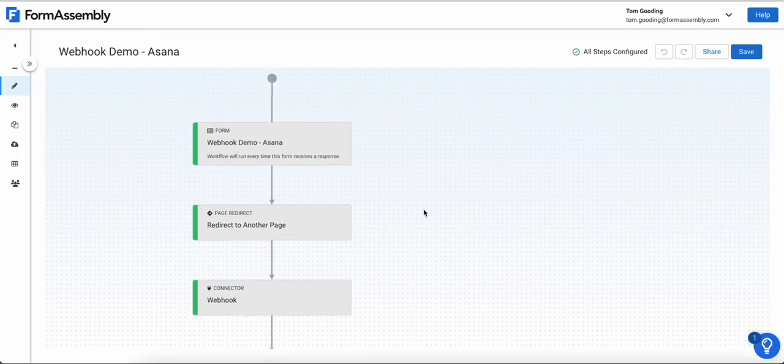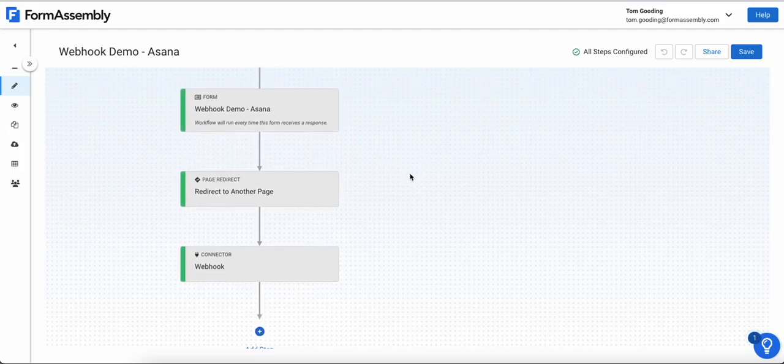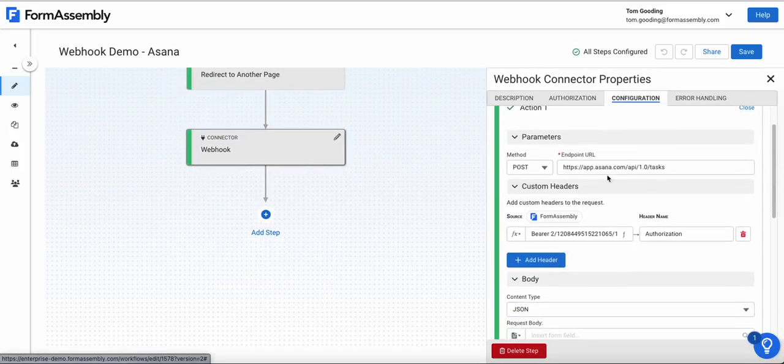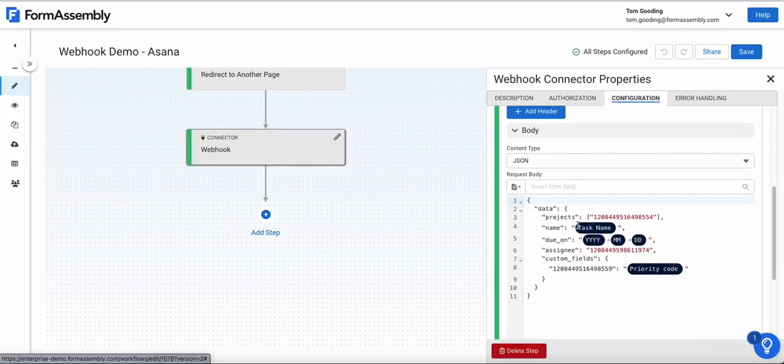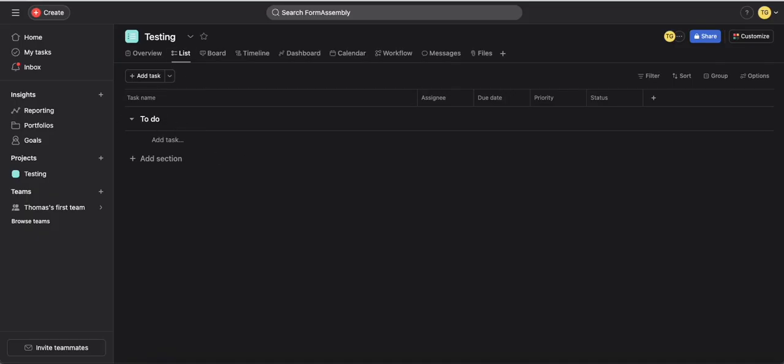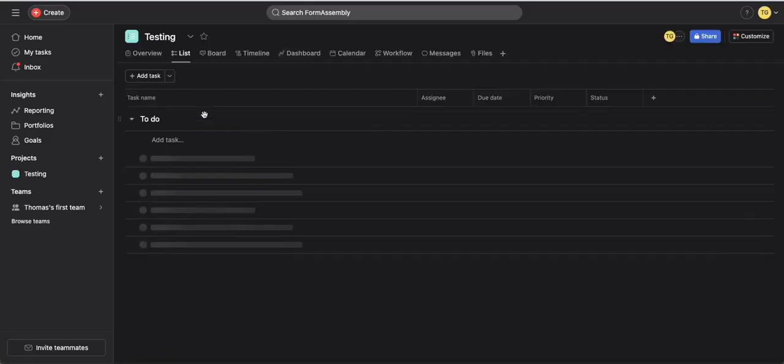So here you can see we have a basic workflow, which is just a form to take some information and a thank you page. And then we have the Webhook connector here, which has been configured to send a task using some of the fields from the form. So you can see here currently in this project, there's no tasks.